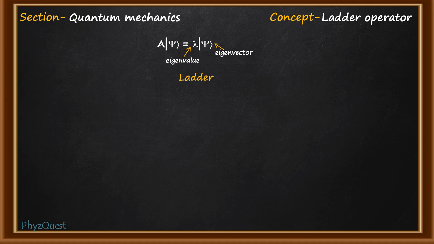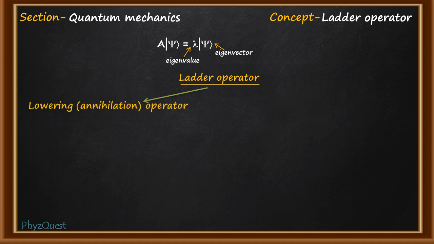A ladder operator, when it operates on a quantum state, either increases or decreases the eigenstate by 1 unit. Based on this, there are two types of ladder operator. One is the lowering operator, also known as the annihilation operator, and the second is the raising operator, also known as the creation operator.